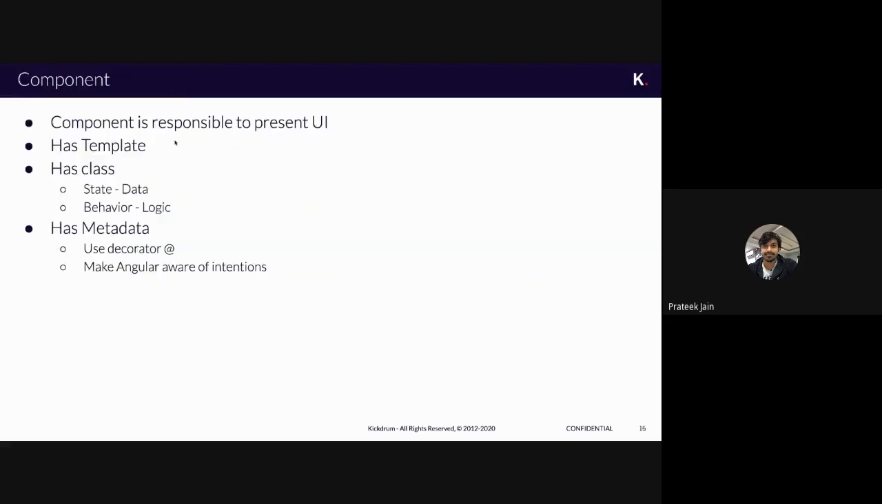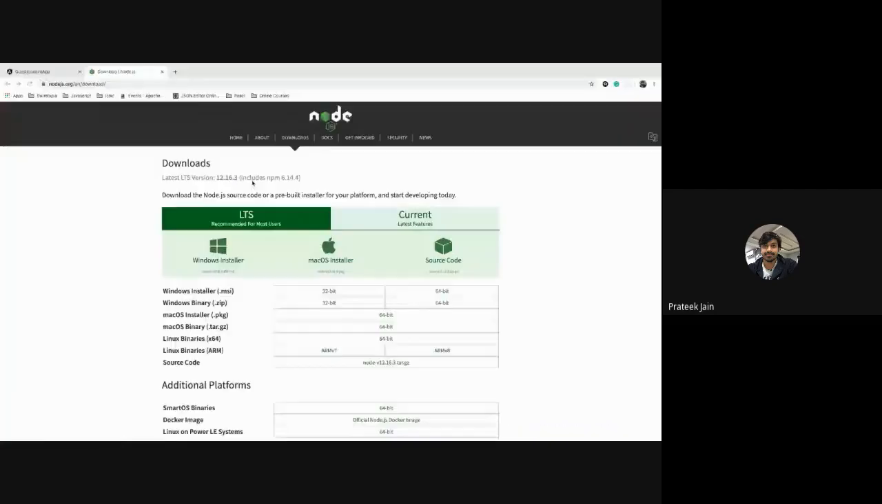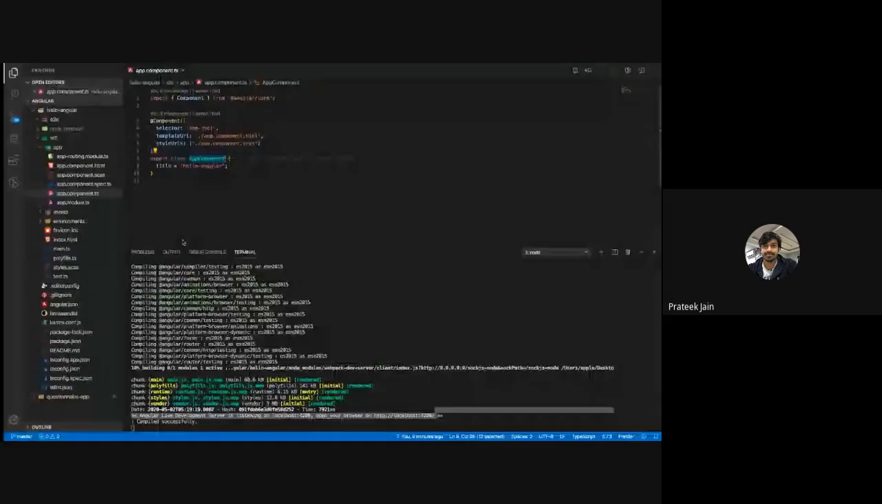What is actually a component? Component, as I said, is a building block. It takes the responsibility of showing you the UI. Whatever you are seeing on the UI, whatever I am seeing here,